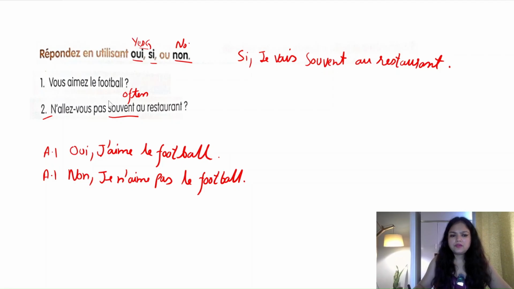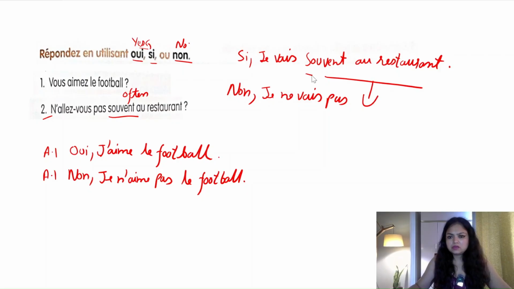And if you are agreeing with this statement, that you do not go to the restaurant often, you can write non, je ne vais pas souvent au restaurant. Souvent au restaurant will come as it is. So if you are disagreeing with the negative question, you can write si, je vais souvent au restaurant. And if you are agreeing with this statement that you do not go often to the restaurant, you can say non, je ne vais pas souvent au restaurant.